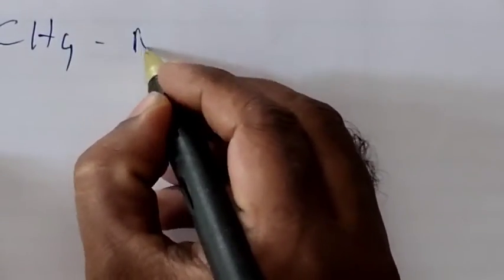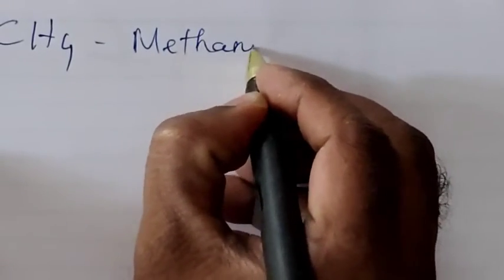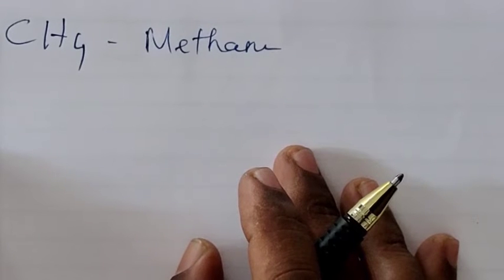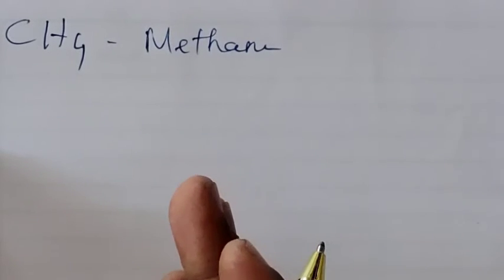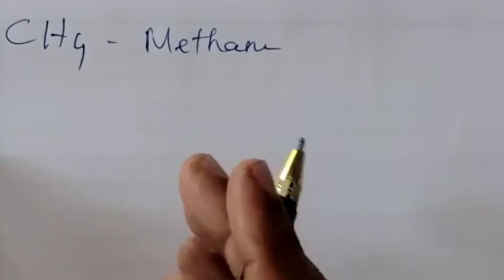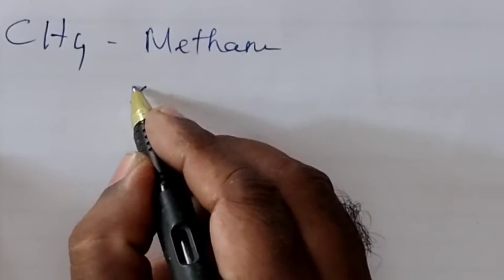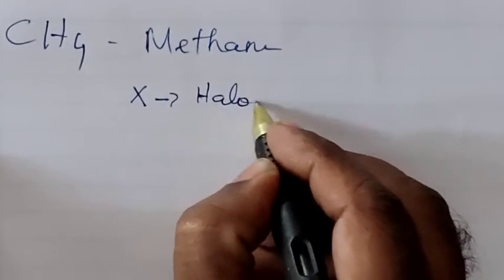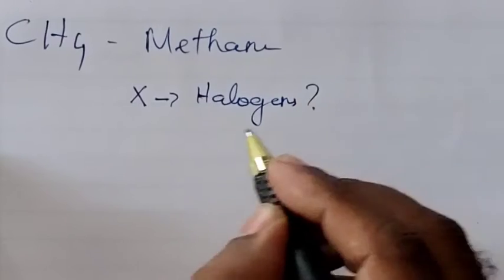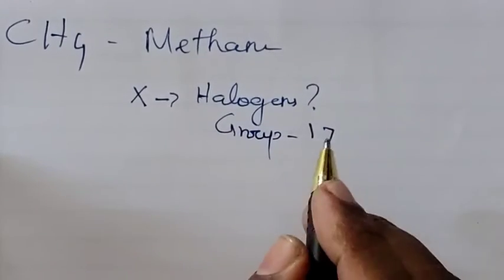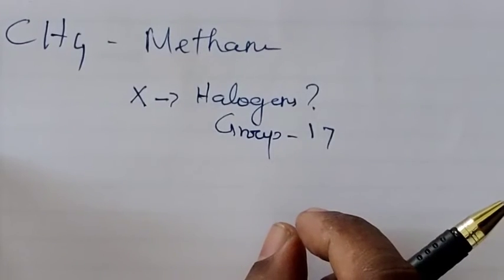CH4 is called methane. Methane is an alkane. From an alkane, one of the hydrogen atoms is replaced by a halogen atom. Halogen atoms are normally represented by the letter X. X indicates halogens. So what are halogens? We know that group 17 elements are called halogens.